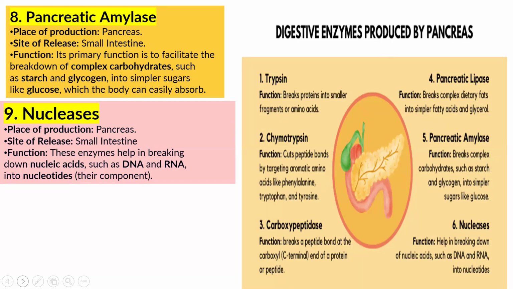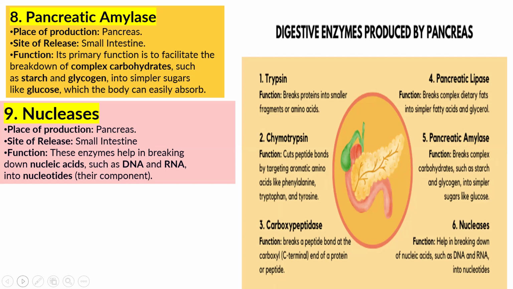Glucose, a simple sugar, the body can easily absorb through blood vessels and lymph, and then it is assimilated for different body activities.